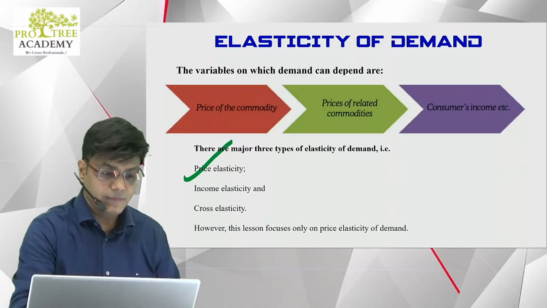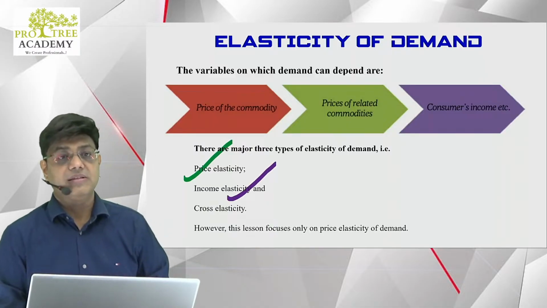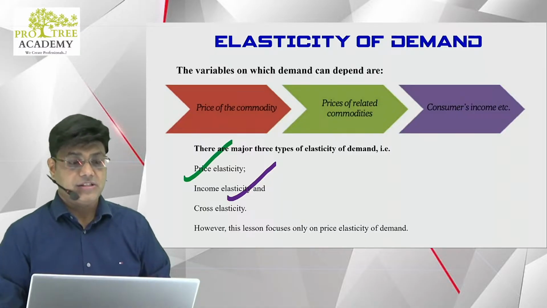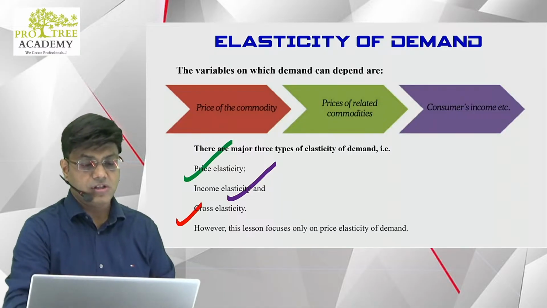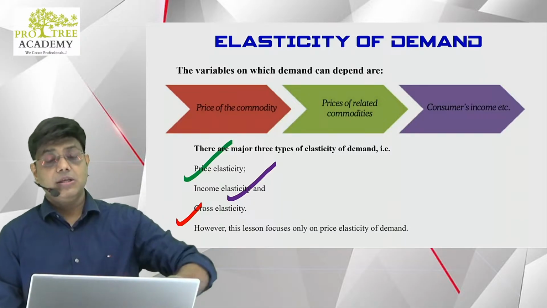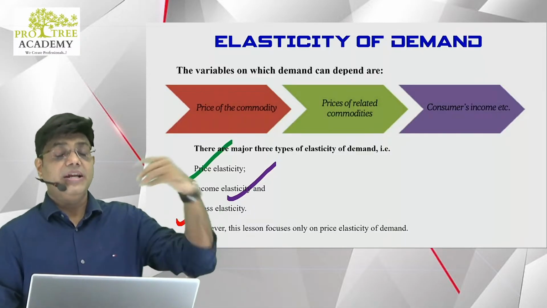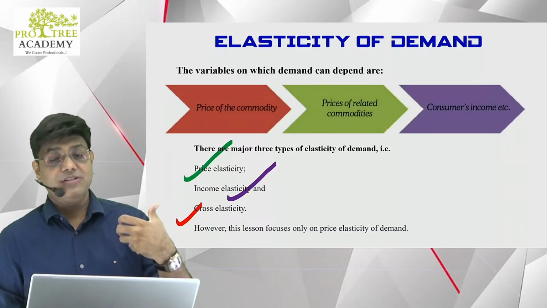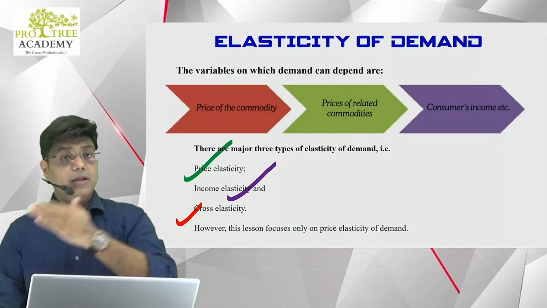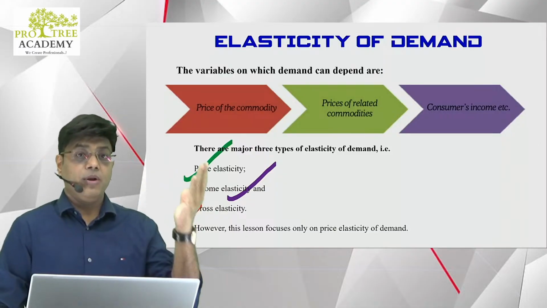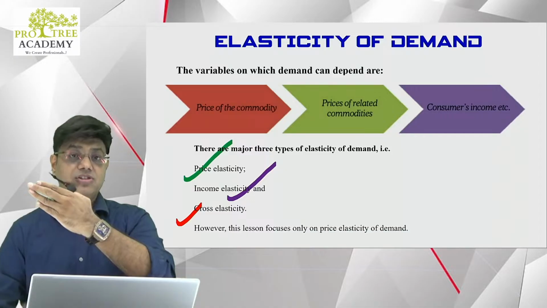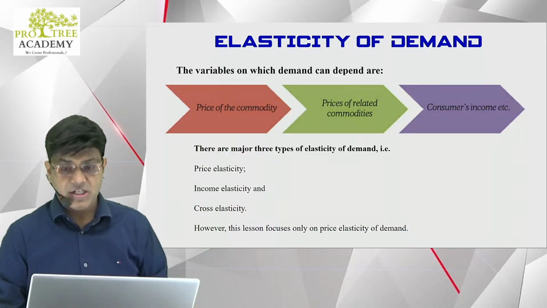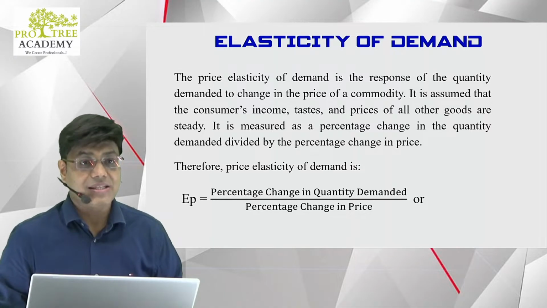Income elasticity: how much the demand changes when the income increases or decreases. And the third one is cross elasticity: how much the demand changes if the price of a related commodity changes, like what will be the impact of an increase in the price of tea on the demand for coffee. Here, the change in the variable of one commodity, we are checking the change in the demand of another commodity. This is cross elasticity. So guys, we shall study this in detail today. Let's start with price elasticity of demand.